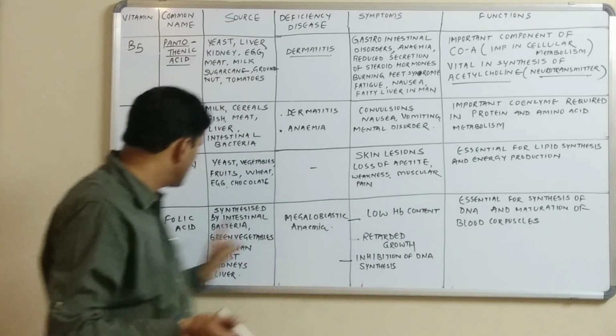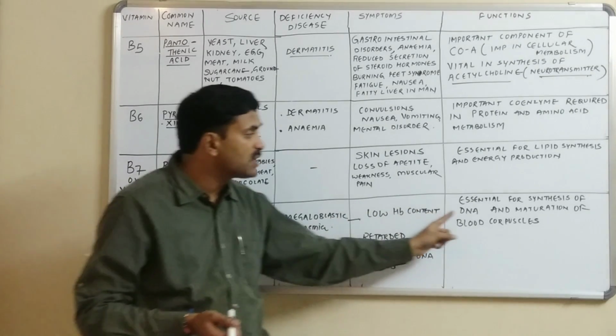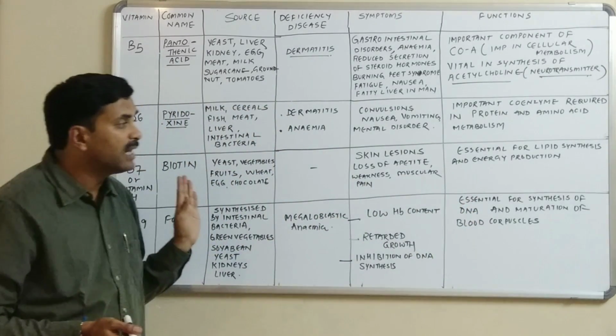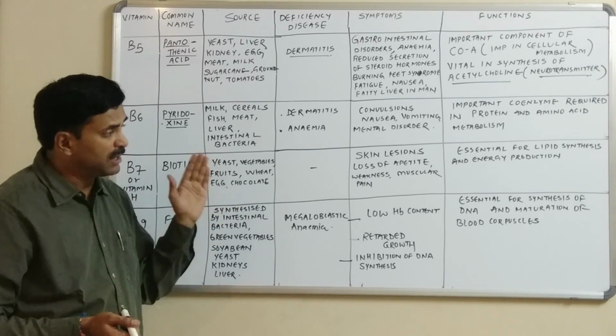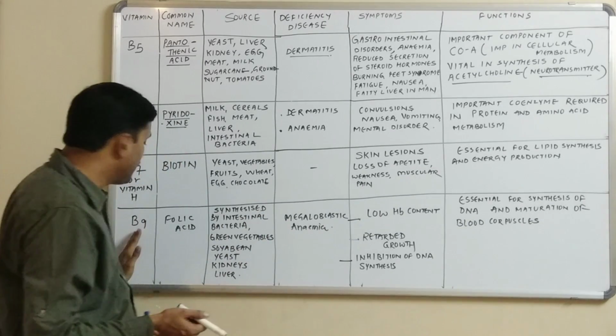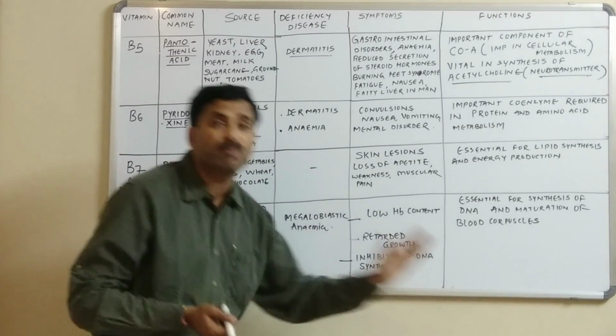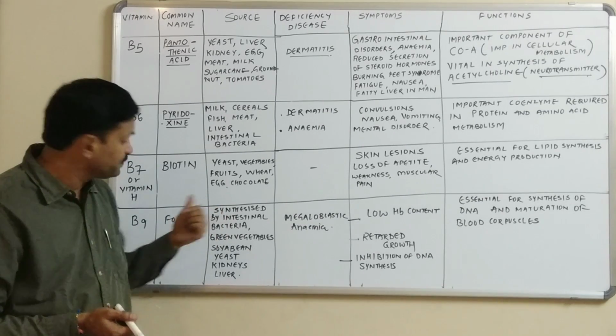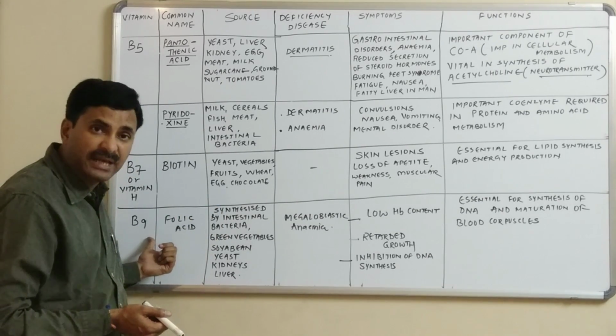Now what are the chief functions of vitamin B9? It is essential for the synthesis of DNA, okay. Particularly some purines and pyrimidines are synthesized with the help of vitamin B9, and it is also important for the maturation of blood corpuscles, okay. So this is B9, okay.